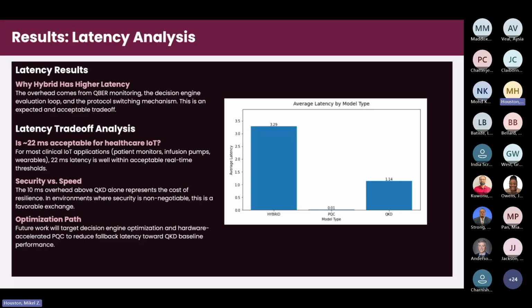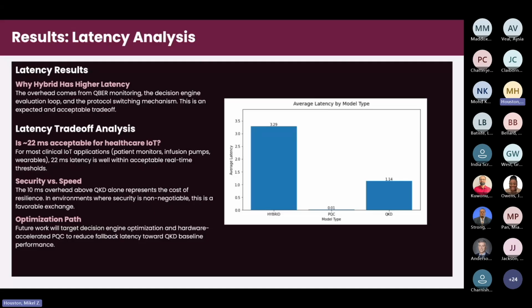And that is a real cost, but for clinical Internet of Things devices, this framework is designed for patient monitors, infusion pumps, wearables, and neurostimulators, and at 22 milliseconds, I think that's well within the real-time acceptable threshold. In an environment where security is non-negotiable, 10 milliseconds can buy you something no single protocol approach can offer, which is resilience and detection at the same time.